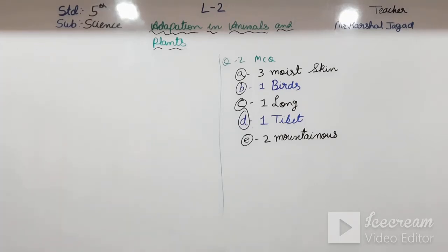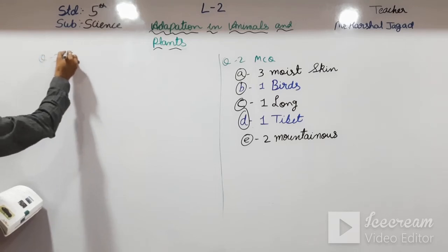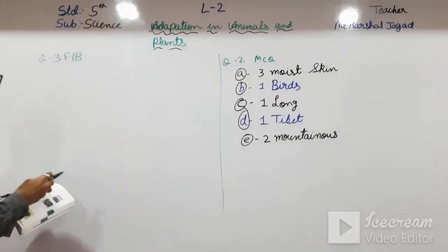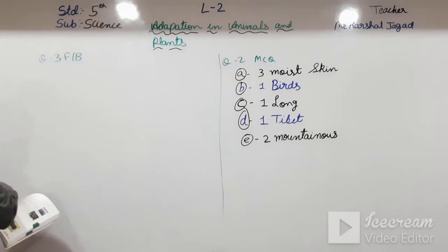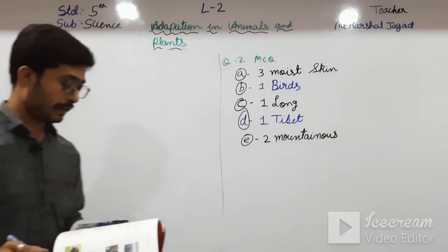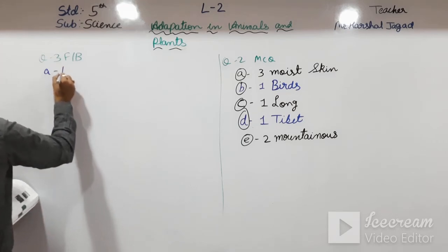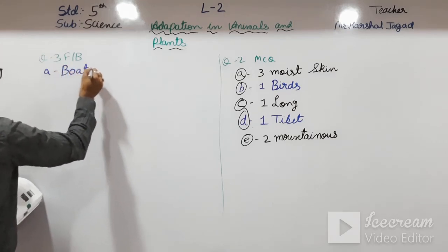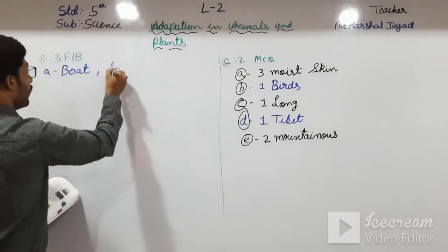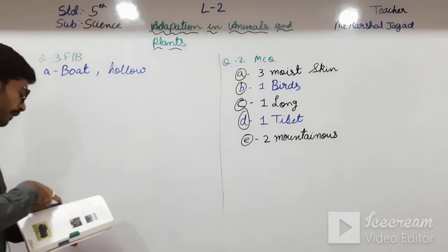See here, going towards the fill in the blanks, question number 3. Question number 3, fill in the blanks. I am writing short FB. So, in that comes the A. Birds have a dash shaped body and dash bones. So, birds have boat shaped body and hollow bones. Okay students, this is the answer of first.